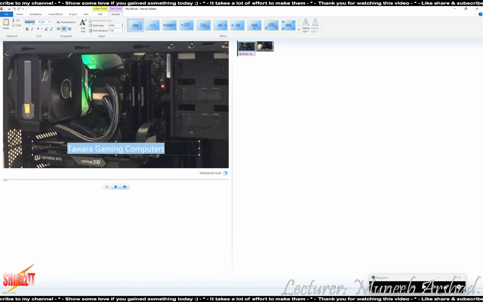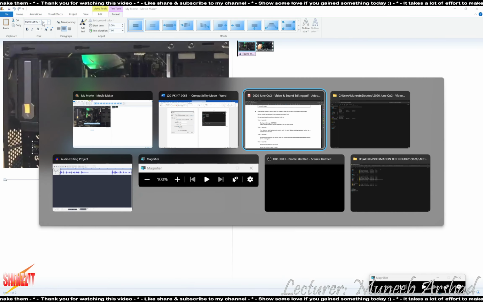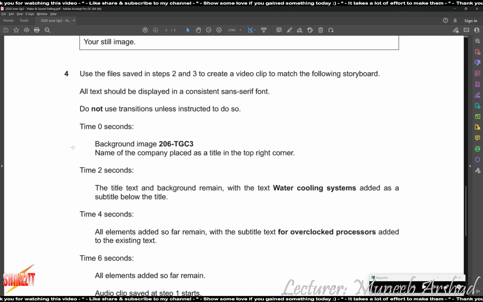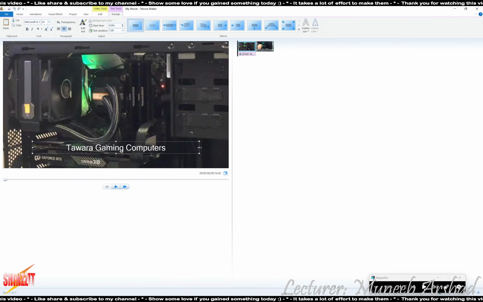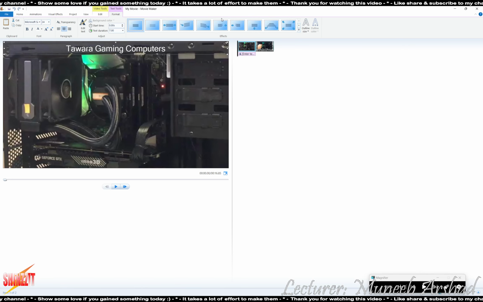This needs to be Microsoft Sans Serif. No size defined. Top right corner. This needs to be placed at top right corner. So we increase the placeholders, manually drag it up and change the alignment to right align.